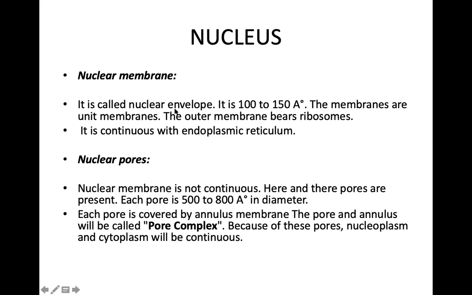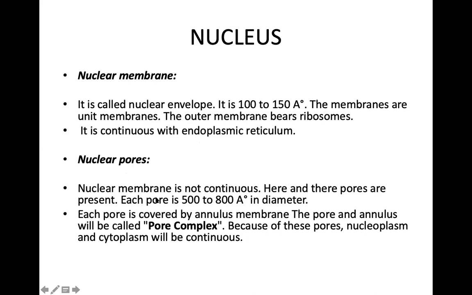It is an envelope that surrounds the nucleus. The outer membrane has many ribosomes on it, and it is in continuous contact with the endoplasmic reticulum that is found in the cytoplasm. The nuclear membrane has many pores, and these pores are not continuous.